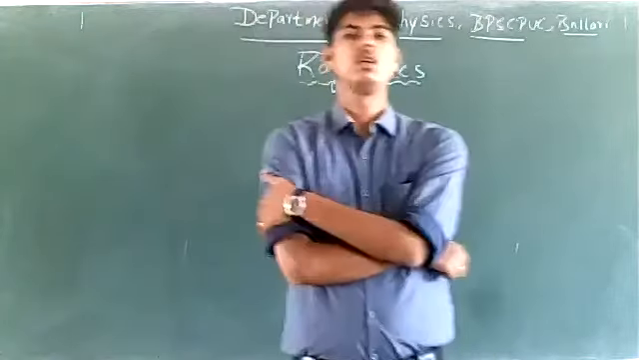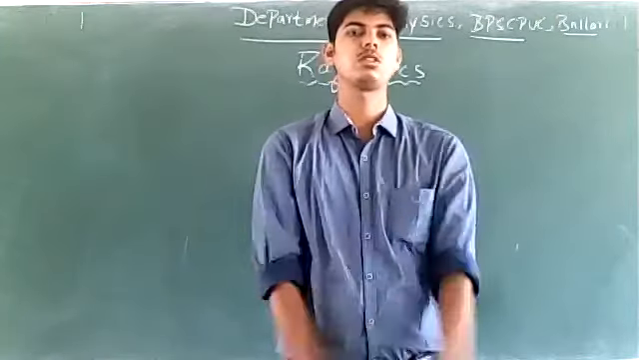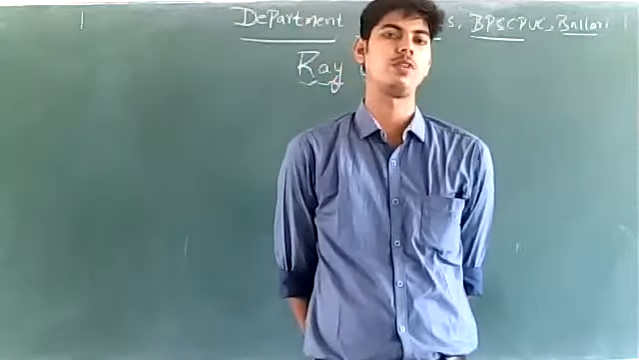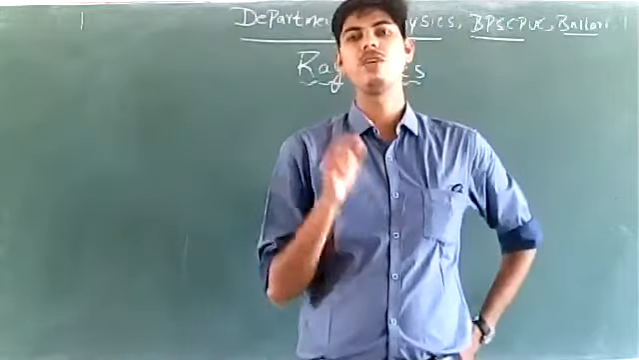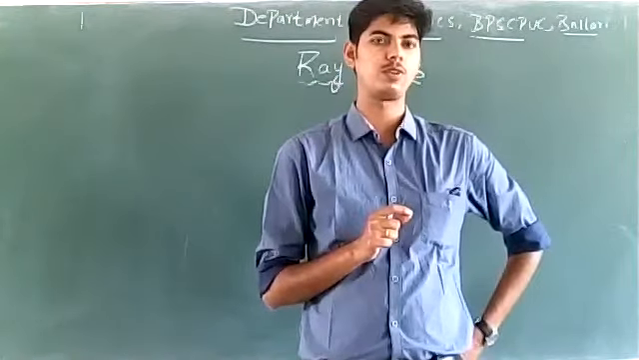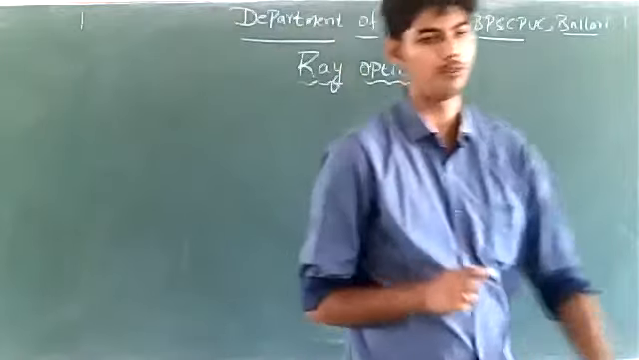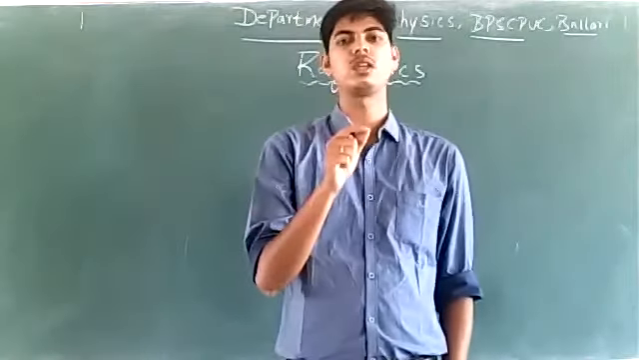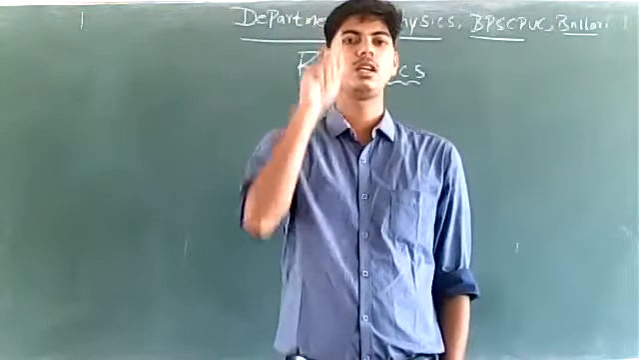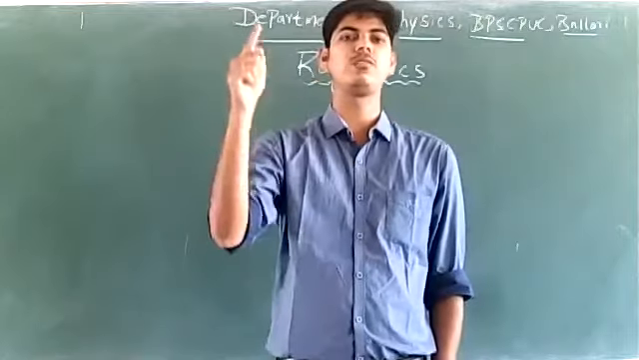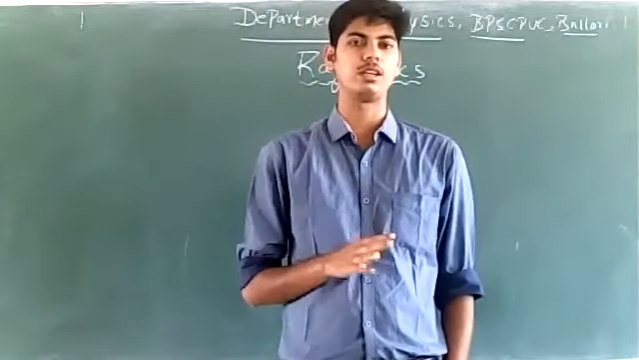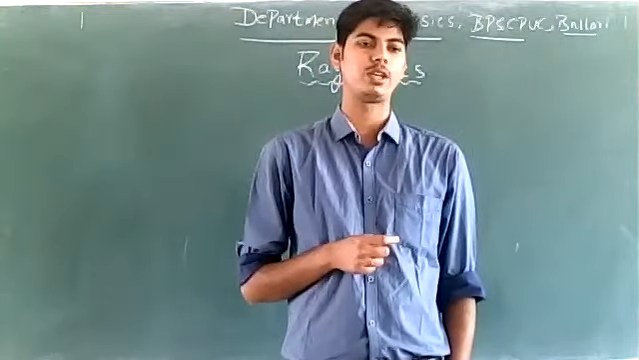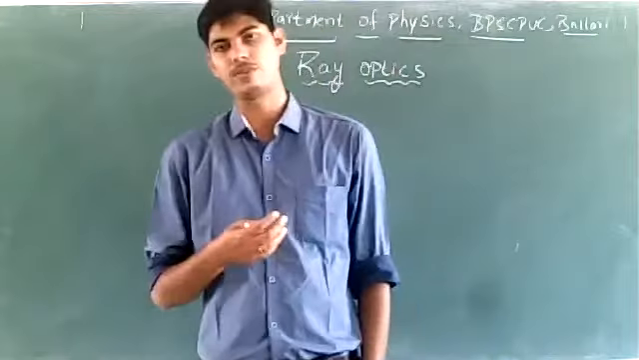So good morning. In our previous classes, we were discussing the reflection of light, and we have completed the discussion of reflection of light. We have learned what is meant by reflection of light and the laws of reflection. There are two laws. The first law says the incident ray, normal at the point of incidence, and the reflected ray all lie in the same plane. The second law says that the angle of incidence is equal to the angle of reflection. Right? So these were the laws of reflection.